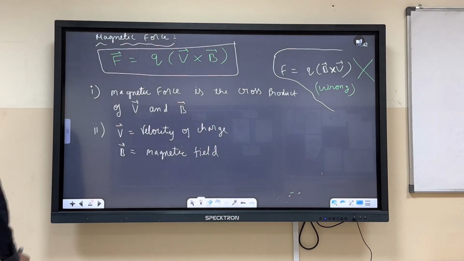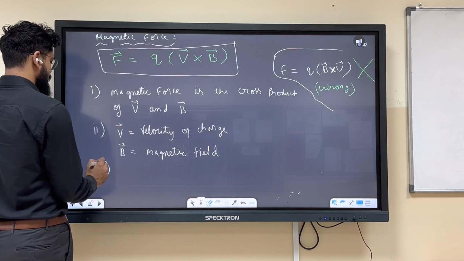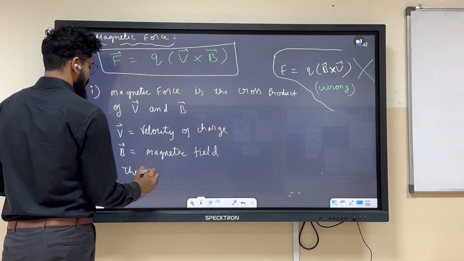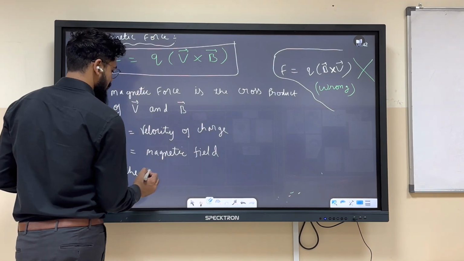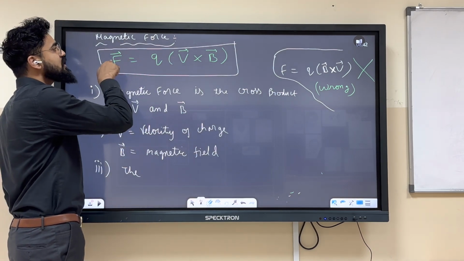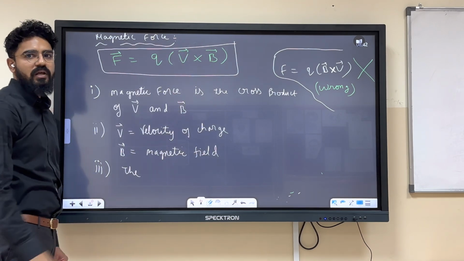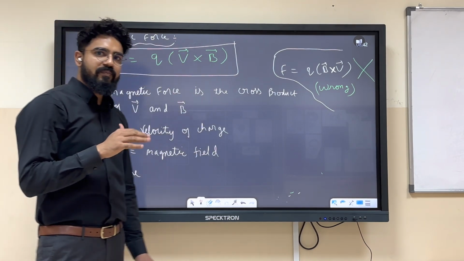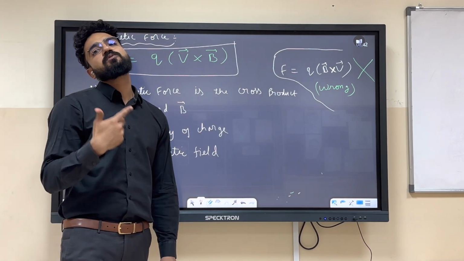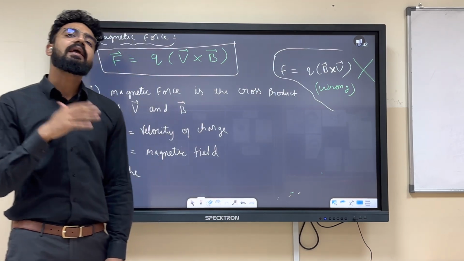Third thing, what is the property of cross product? This force will be perpendicular to both velocity and magnetic field. We have done cross product in grade level multiple times. If we are writing A cross B, what does it mean? It is perpendicular to A and B as well.